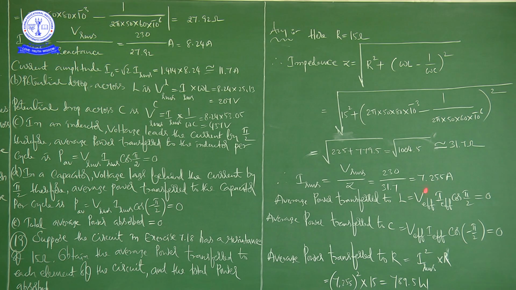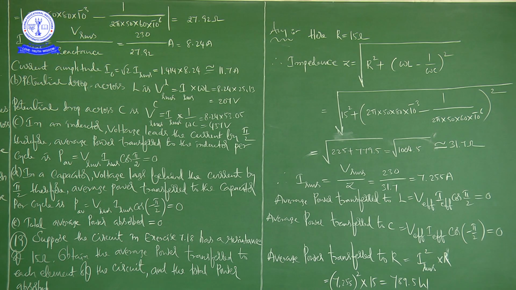which gives us 7.255 amps as IRMS. Now, average power transfer to L is equal to V effective I effective cos pi by 2, which is equal to 0. Average power transfer to capacitor is equal to cos of minus pi by 2, that also becomes 0. Now average power transfer to resistor, that is IRMS square into R, that is equal to 7.255 whole square into 15. 7 square means 49, so it is more than that, into 15. That gives us 789.5 watt, the average power transfer to the resistor.